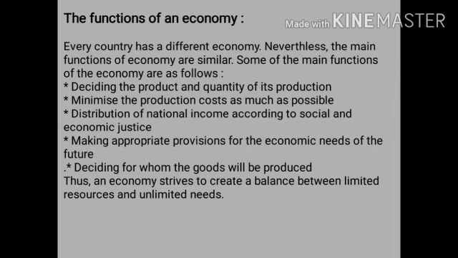At such a time, he can minimize the production cost of the product as much as possible, so that the manufacturer can sell the product at quite a nominal price, and people can also purchase the product and there will be a great demand for his product, and at the same time the manufacturer will also gain a profit.